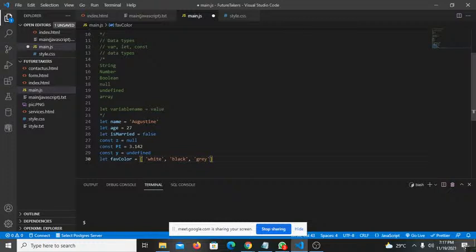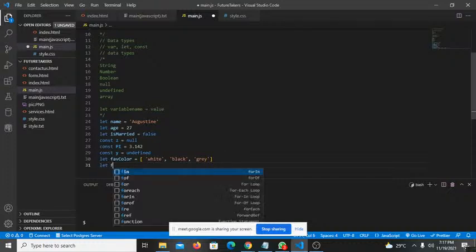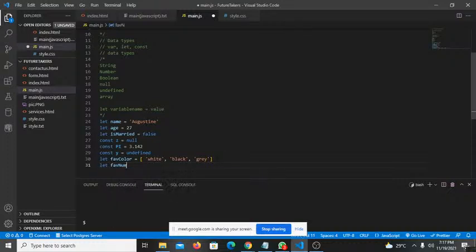Boolean is when the value is either true or false. Null is when you don't have a value. And undefined is when a value has not been defined. An array is when you have a collection of values. An array can not only be strings. You can also have, let's say, your favorite numbers, favNumbers, as an array. You use an array whenever you want to pick more than one value. So you have 1, 2, 3, and 4. This is an array of numbers, whereas this is an array of strings.